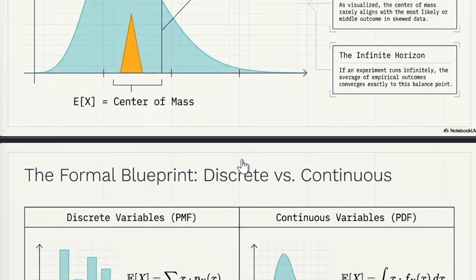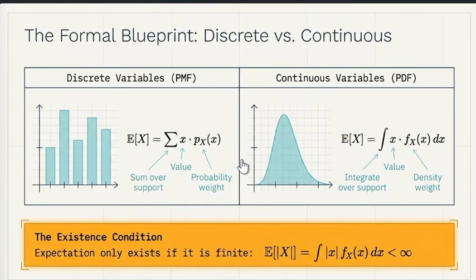Now, moving forward, let's see the mathematical definition, with PMF and PDF first of all. Since we have already studied PMF and PDF, these equations should look familiar to us. For discrete random variables, we multiply every possible value by its probability and add everything together. And for continuous random variables, the summation becomes integration. Simple.